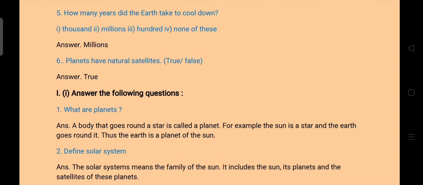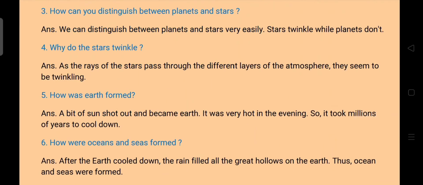Clear? Three things are here in the family of the sun. It includes the sun, planets, and satellites of these planets. Clear?